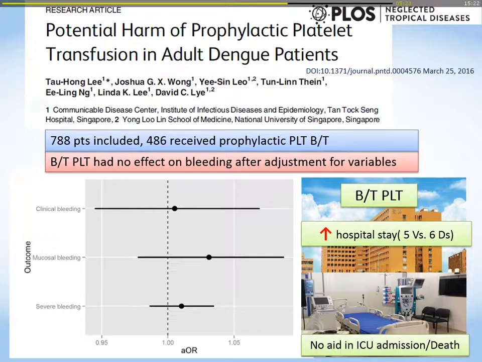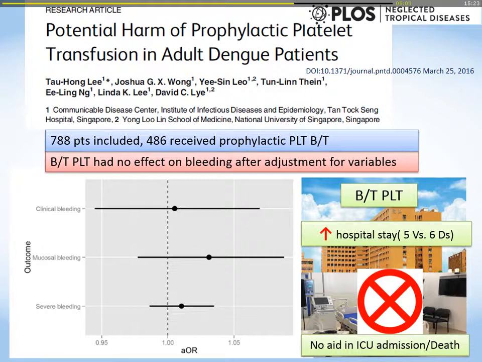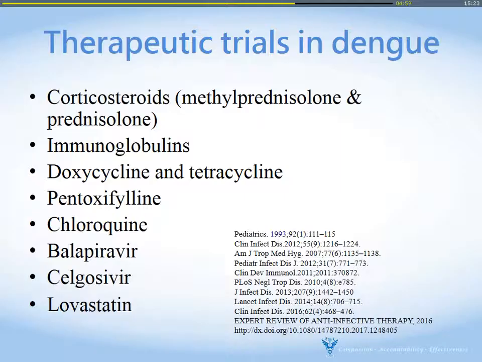This is from another study, the PLUS study, published last year. They collected data from about 800 patients, and they found that platelet transfusion doesn't have any effect on bleeding, but can prolong the hospital stay. So I think prophylactic platelet transfusion is not recommended.